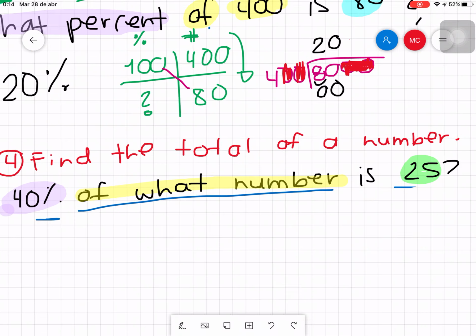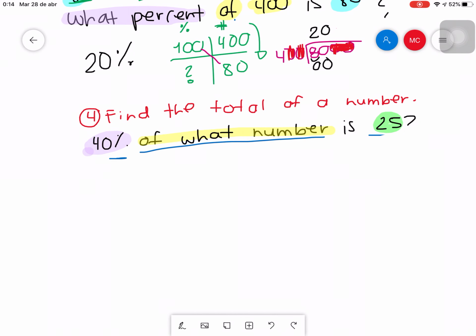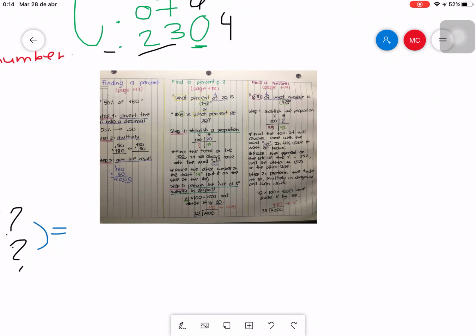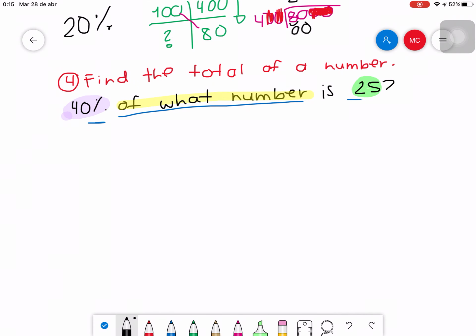Last part of it. It says, find the total of a number. Okay? It says, 40% of what number is 25? Of course, you know the column that you're going to use is the last one. It says, find a number. And it has the page where you can find that topic. So, you're going to solve it the same way that you started solving the last one, which is creating a chart. I write here the percentages, I write here the numbers. I need to find the 100%.